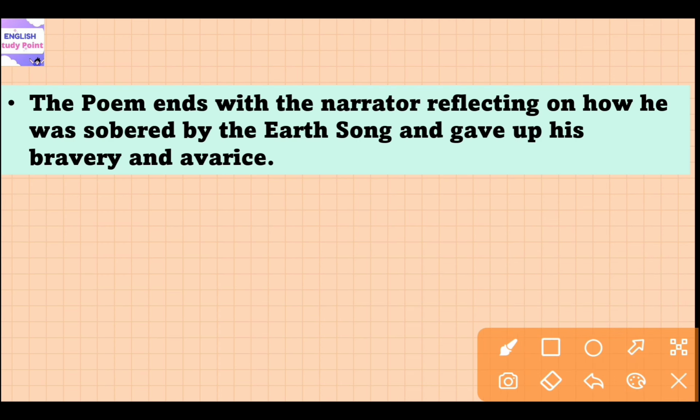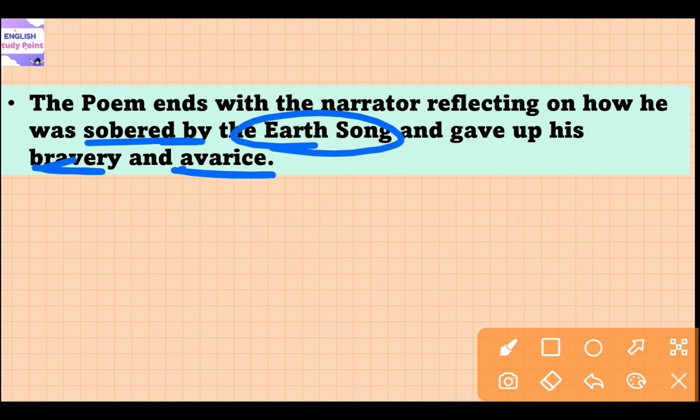The poem ends with the narrator reflecting on how he was sobered by the earth song and gave up his bravery and avarice. So the poem ends with a final reflection on the impermanence of human existence and the temporality of all earthly possessions. Whatever earthly possessions we claim as our own are only temporary for us, because when we realize the reality, we come to know that nature is the actual, eternal owner of the land.